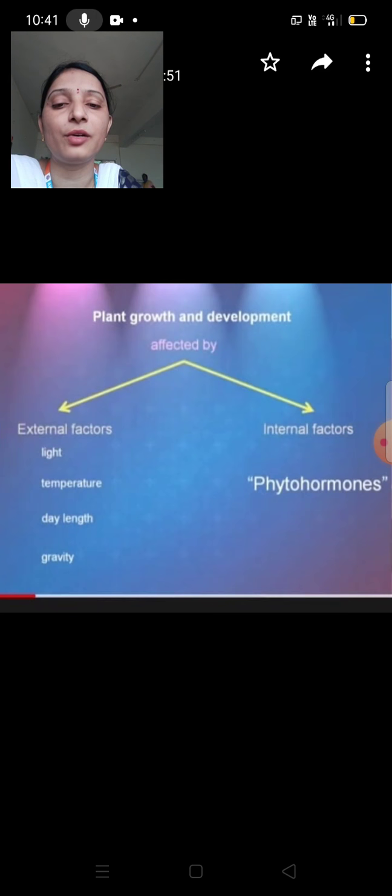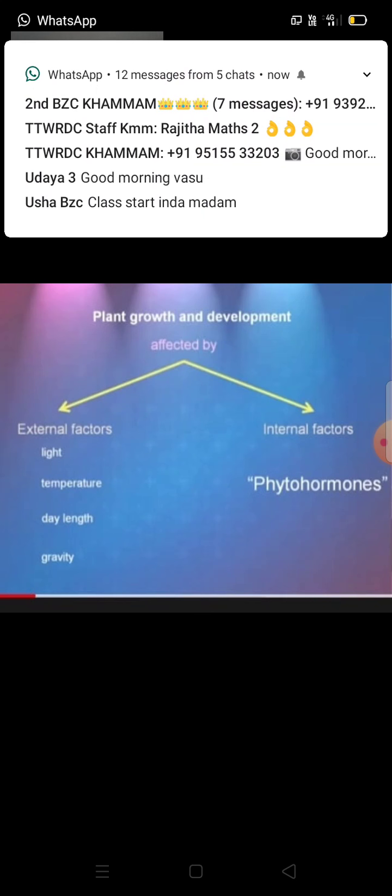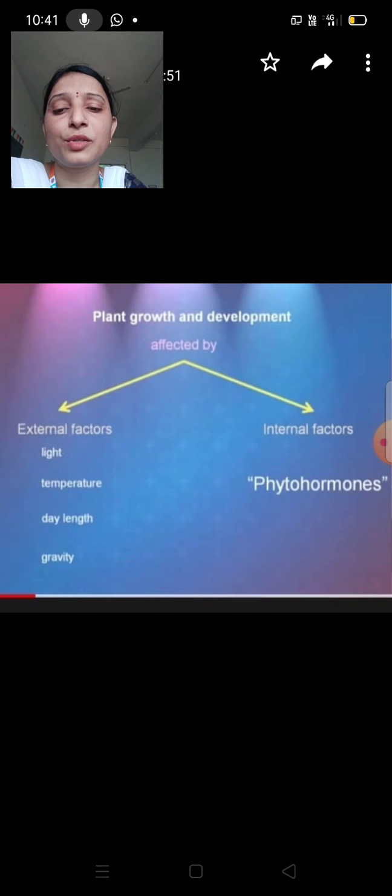Okay, the next topic: plant growth and development. Plant growth and development are affected by a number of external factors and internal factors. The first one is external factors. Examples of external factors: light, temperature, day length, gravity. Next, internal factors. Internal factors are chemicals, also called phytohormones.